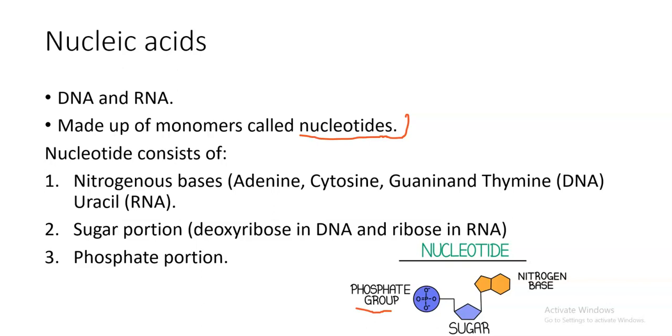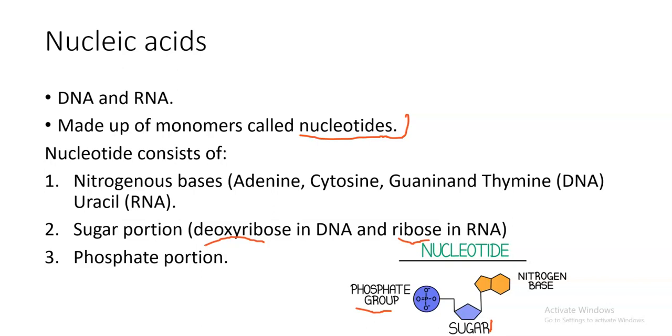And then we also have the sugar. So you must always know that the sugar in RNA is ribose. The sugar in DNA is deoxyribose. That's the major difference between the sugars. The sugar in DNA, deoxyribose. The sugar in RNA, ribose.